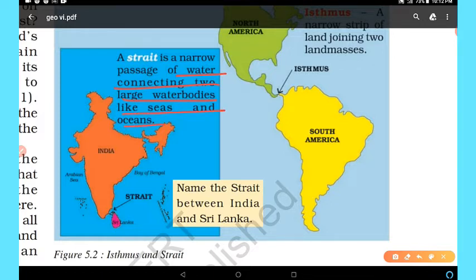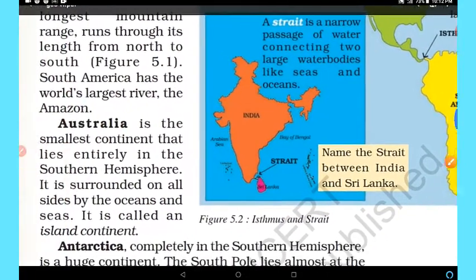So this is the narrow passage of water. It is connecting the Indian Ocean and the Bay of Bengal. This one, Indian Ocean and Bay of Bengal. So this is a strait, isthmus and strait.